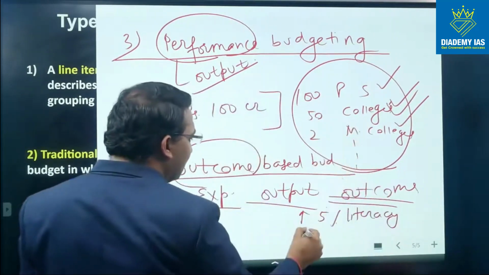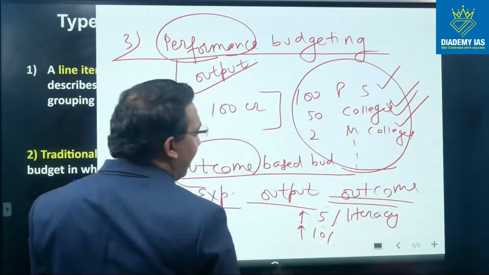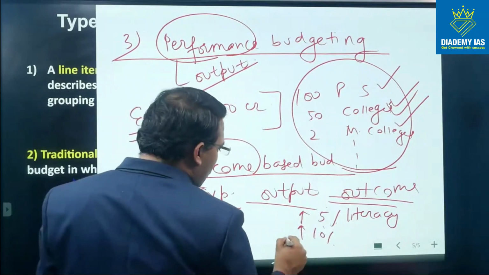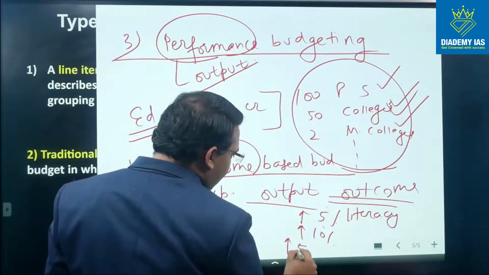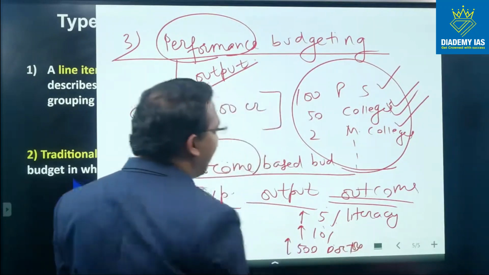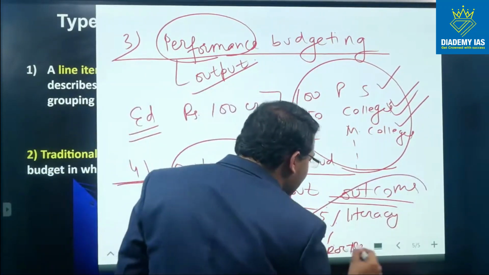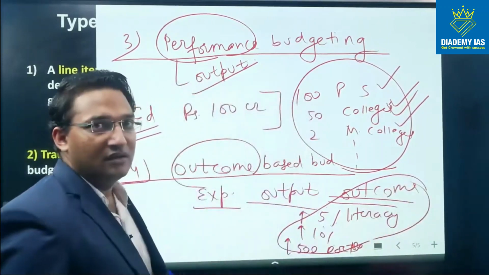In higher education, we will increase enrollment by 10%. In the medical colleges, we will produce an extra 500 doctors in a year. Like that. So this is the ultimate outcome, the ultimate benefit reaching the society.